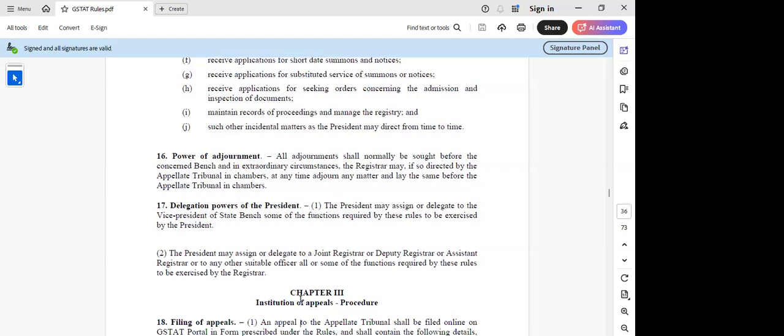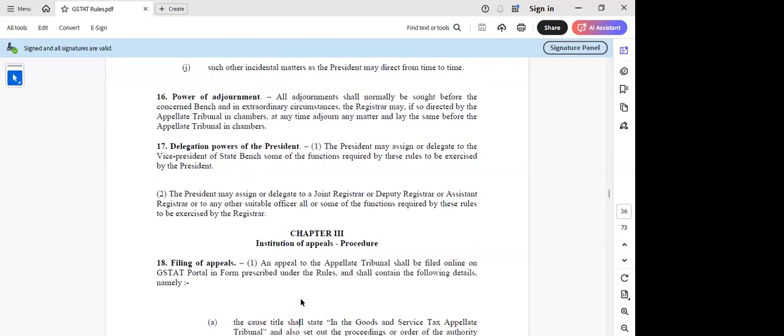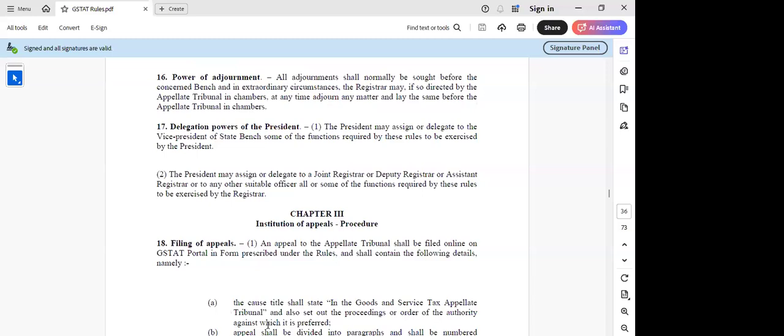Now the most important is 18, where they have tried to say, and if you read sir 18, here they are trying to say an appeal to the tribunal shall be filed online on the Justrat portal in form prescribed under the rules and shall contain the following details. So first important point, they say that the cause title should be Justrat Appellate Tribunal and all set out the proceedings or order against which it is preferred. This is the common procedure which we follow. So it will be Justrat procedure.